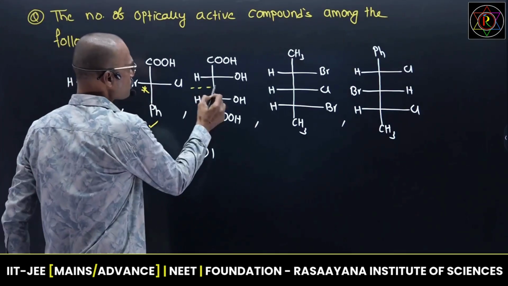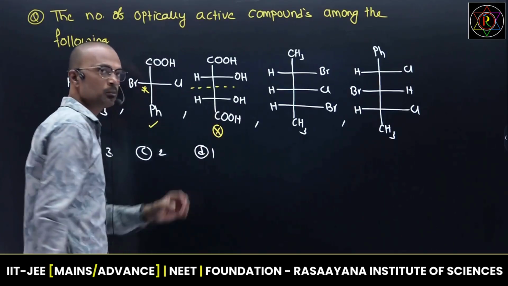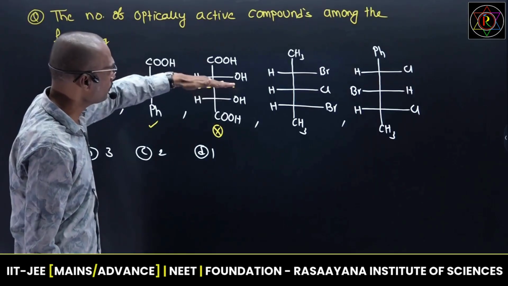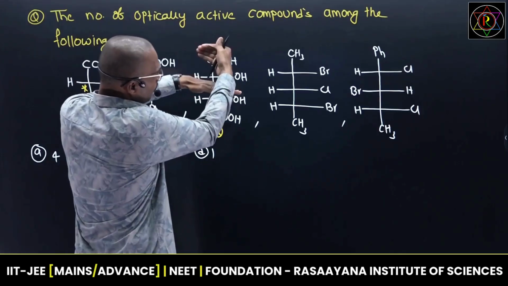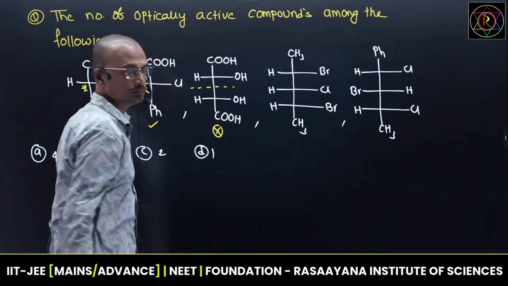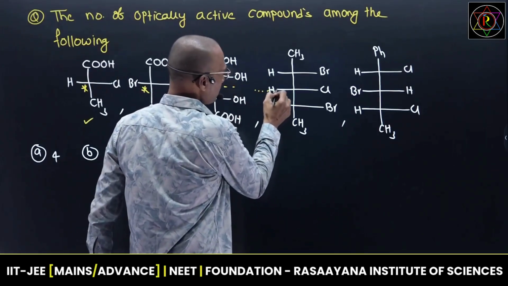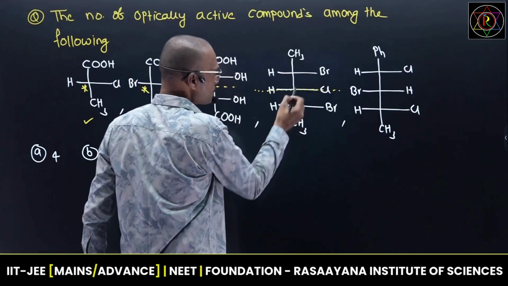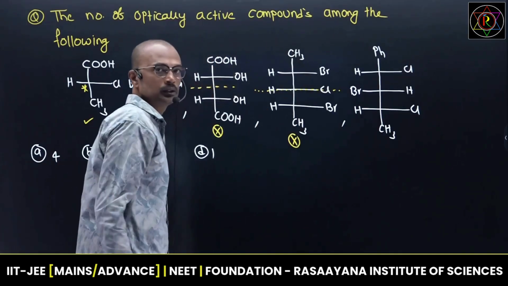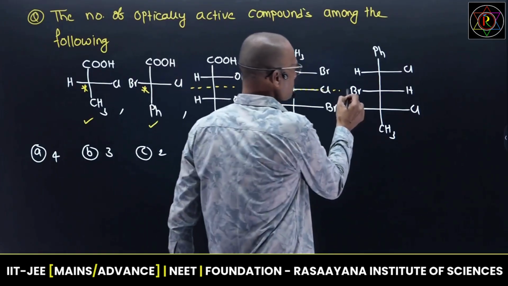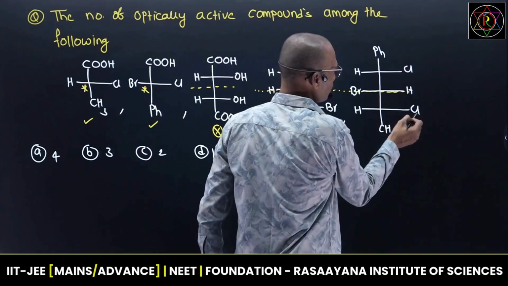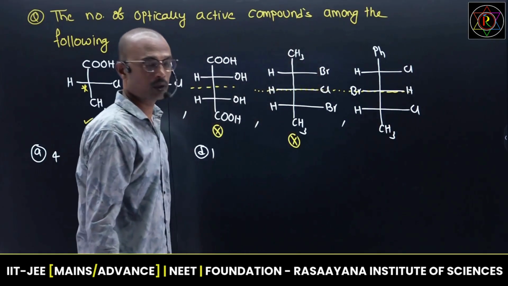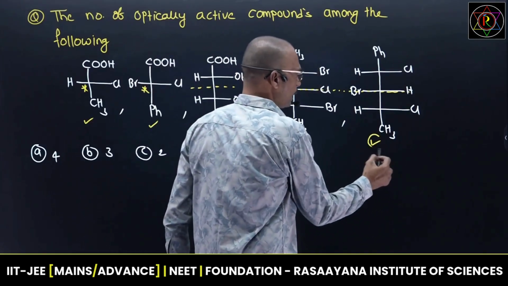This molecule has a plane of symmetry, so it is not optically active. Every meso is optically inactive. Meso: if in any molecule you suspend a plane or axis and the above part equals the below part, that is optically inactive. Now, if I suspend a plane here in this molecule, bromine same, methyl same, it is a meso. It is also optically inactive. Next, if I suspend a plane here, chlorine same, but phenyl and methyl not the same. So I can say it is optically active.